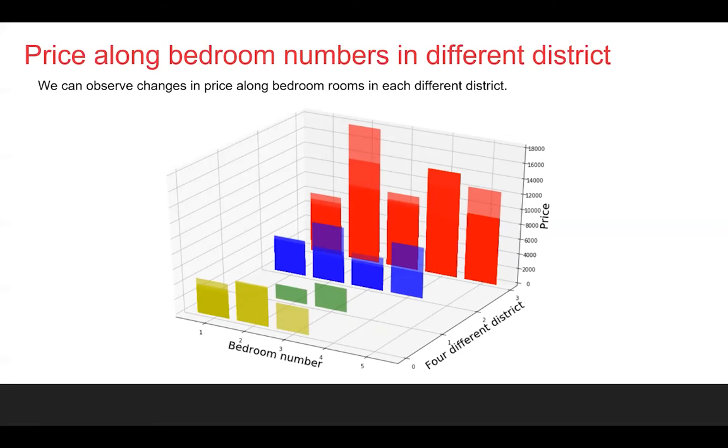We can see that the Manhattan district has the most data. And as we see in all 4 colors of distribution, apartments with 2 bedrooms are the most popular. We can also see that the diversity of apartments is significant in Manhattan.